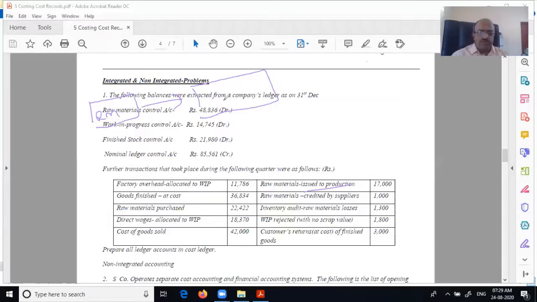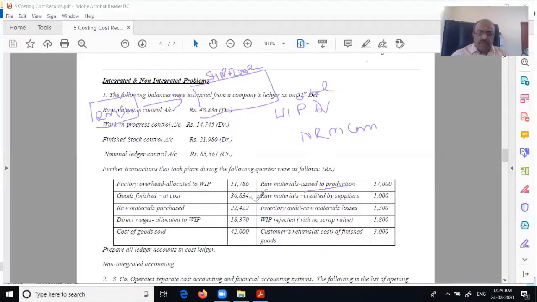Where you do the production? Shop floor. So what is the name that you give for accounting? This place is, what do you do? Work in progress. WIP debit to raw material control account. Work in progress control account debit to raw material control account.